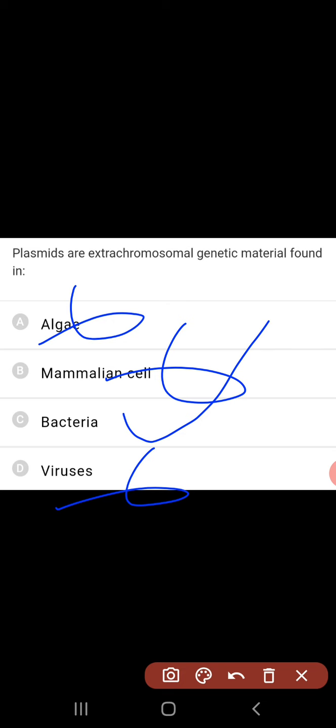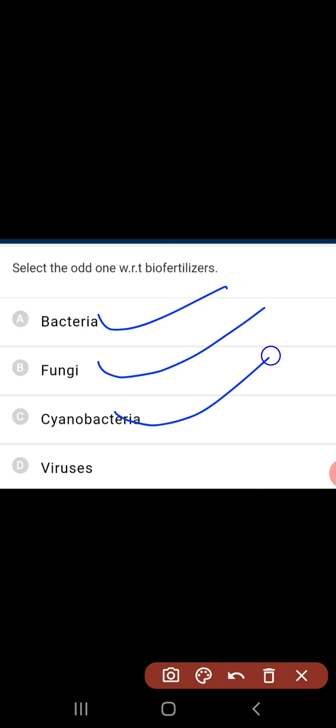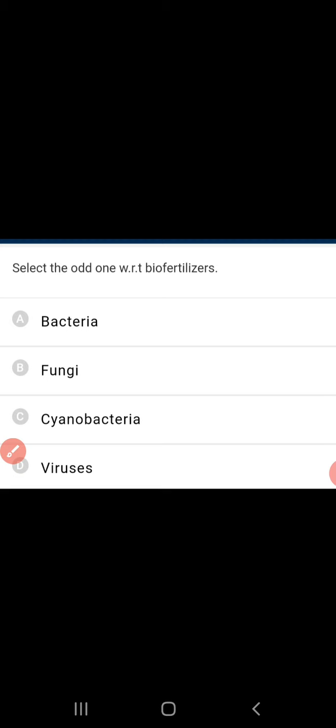Select the odd one with respect to biofertilizers. Bacteria are biofertilizers, fungi are biofertilizers, cyanobacteria are biofertilizers, but not virus. Virus is not a biofertilizer. We cannot use a virus as a biofertilizer. So this is the odd one out with respect to biofertilizers.